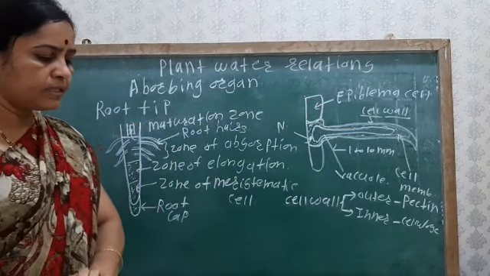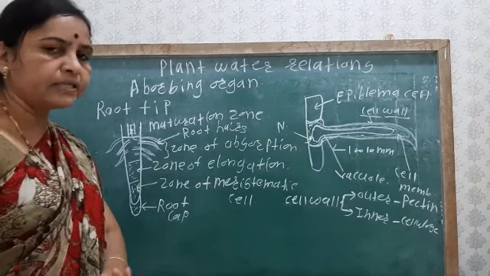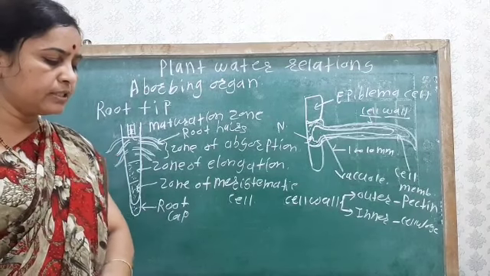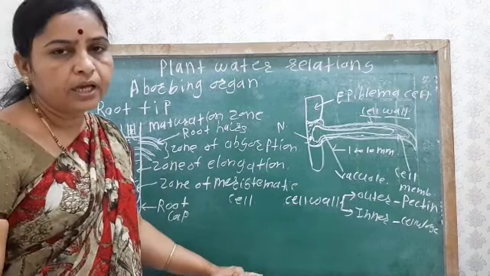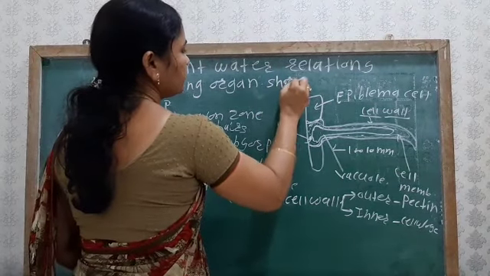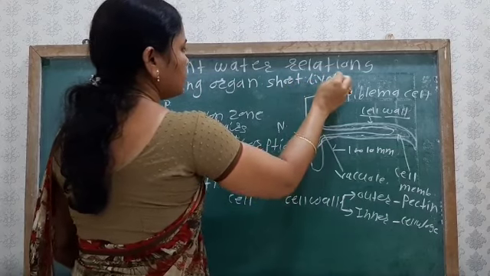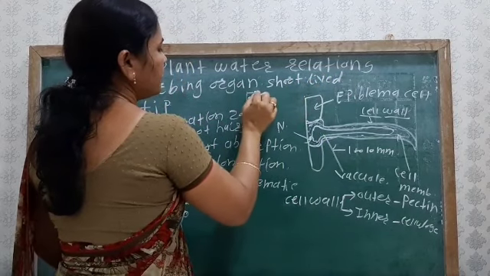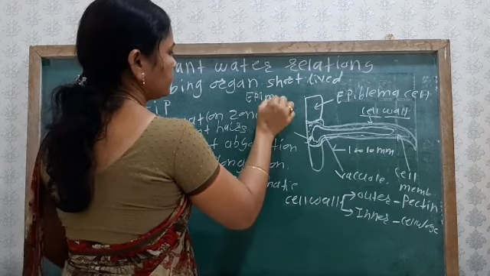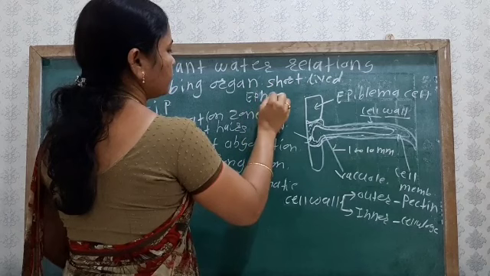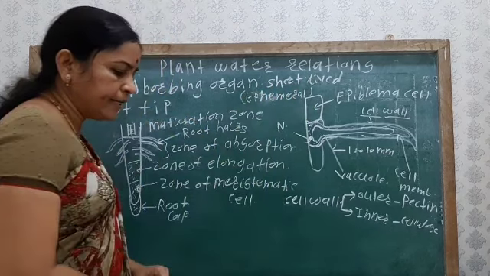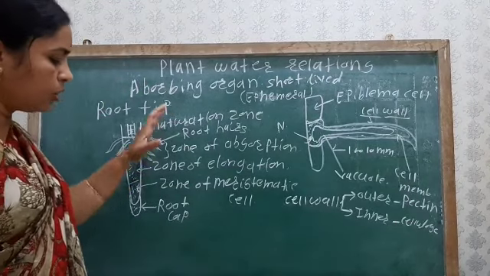So the root hair is mainly unicellular, colorless, unbranched, and short-lived. Because it is short-lived, it is known as ephemeral. Okay, so that is about the structure of the root hair.